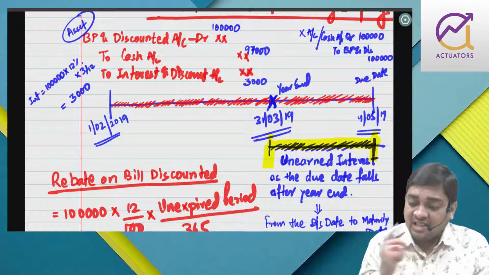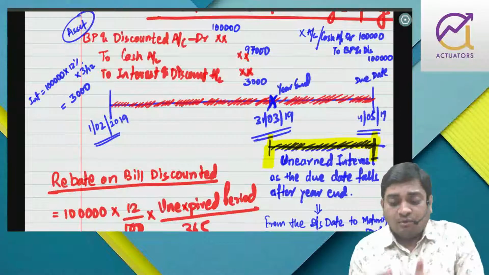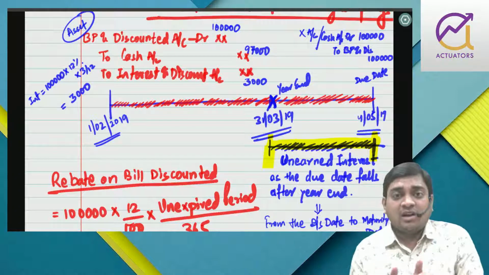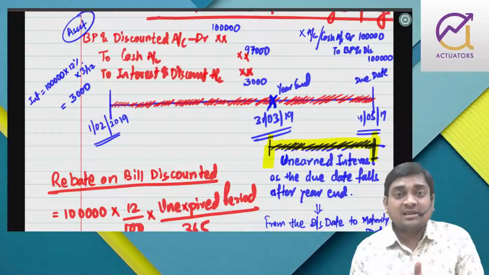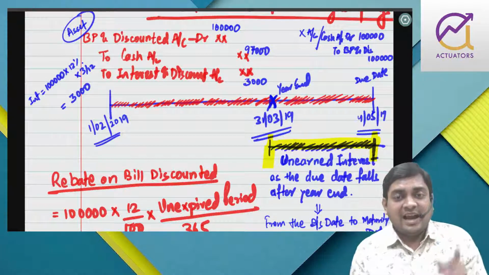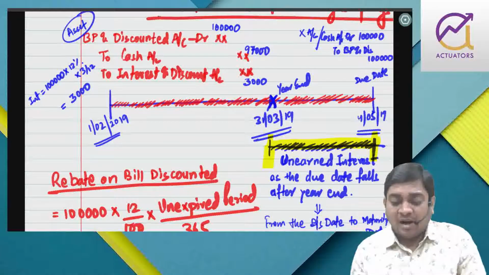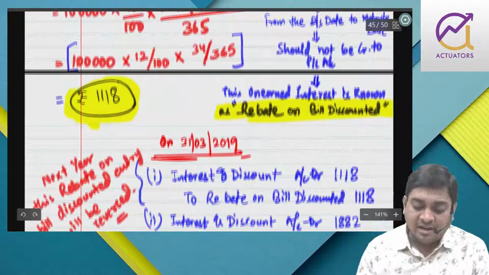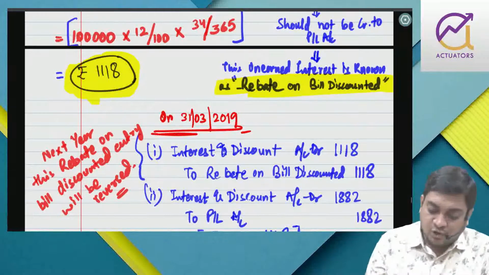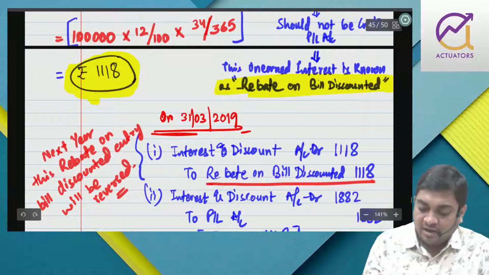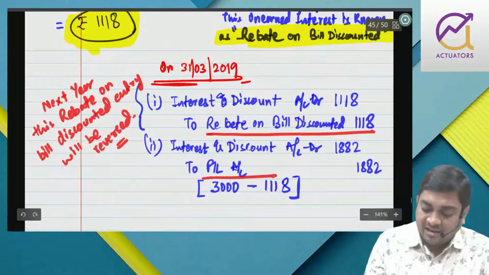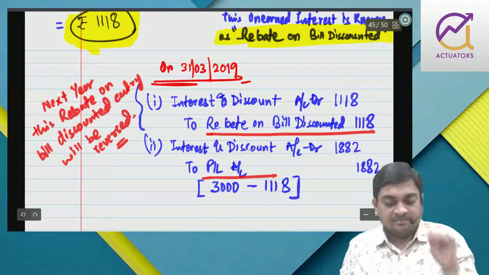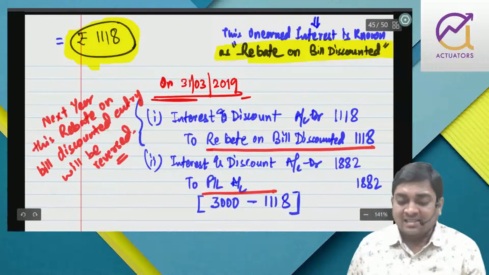If the maturity is after year end, then from the balance sheet date till the due date, that part of the interest is unearned. Since you deducted it at the beginning, that part of the interest should be transferred to rebate on bill discounted. The remaining interest will be credited to PL. I guess this is absolutely fine.